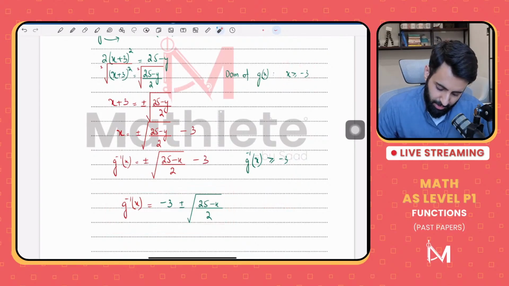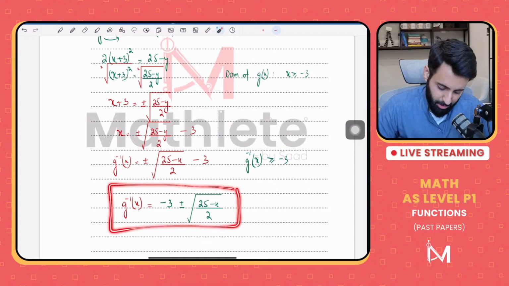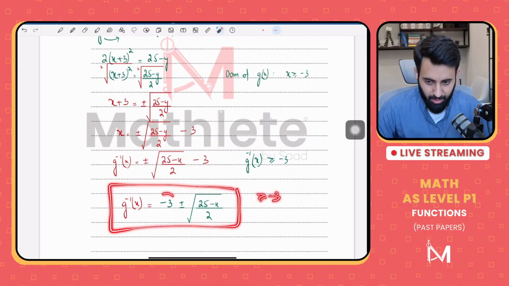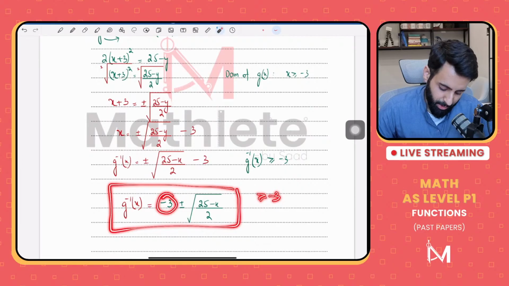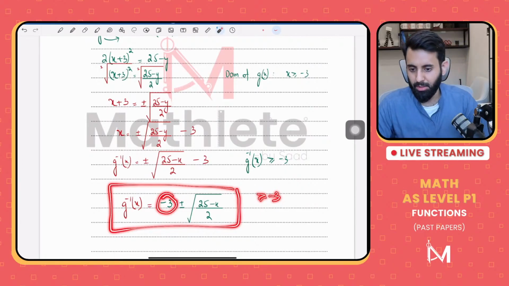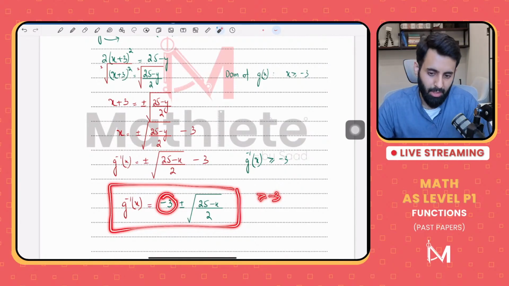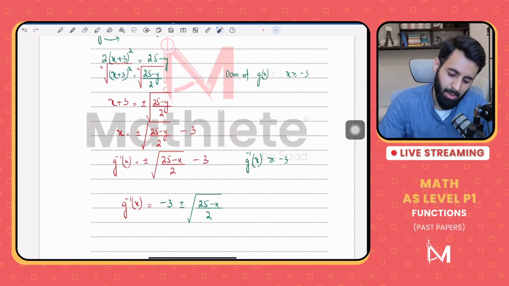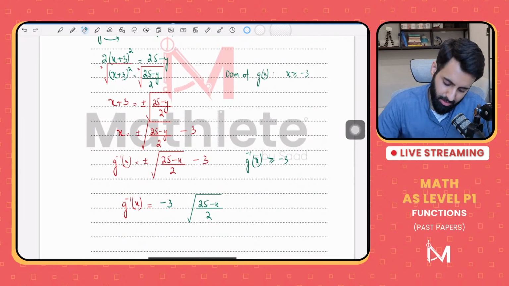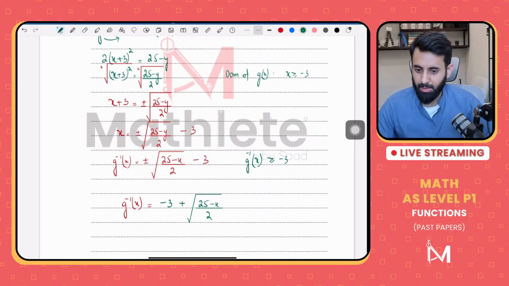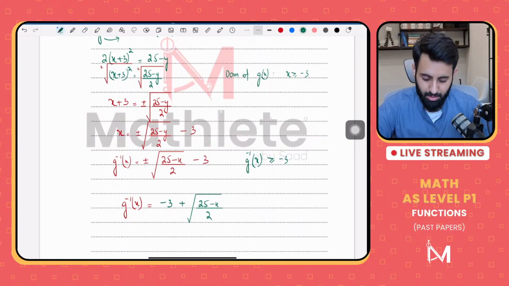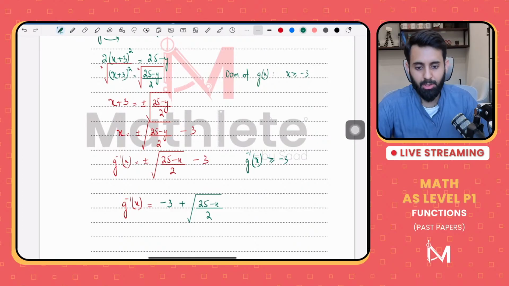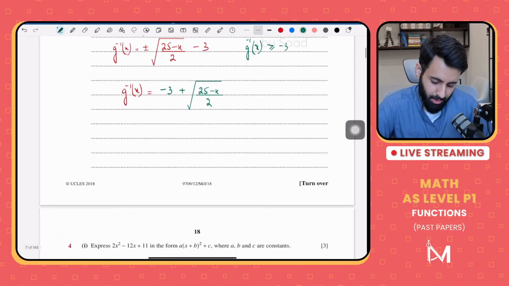Now, how would you ensure that the end result is greater than or equal to -3? So this -3 is fixed. We can't do anything about it. But would you add something to -3 to get a value which is greater than -3, or should you subtract something from -3? Remember, no formula, just your common sense will help you answer this question. Or you can also use plan B if you like.